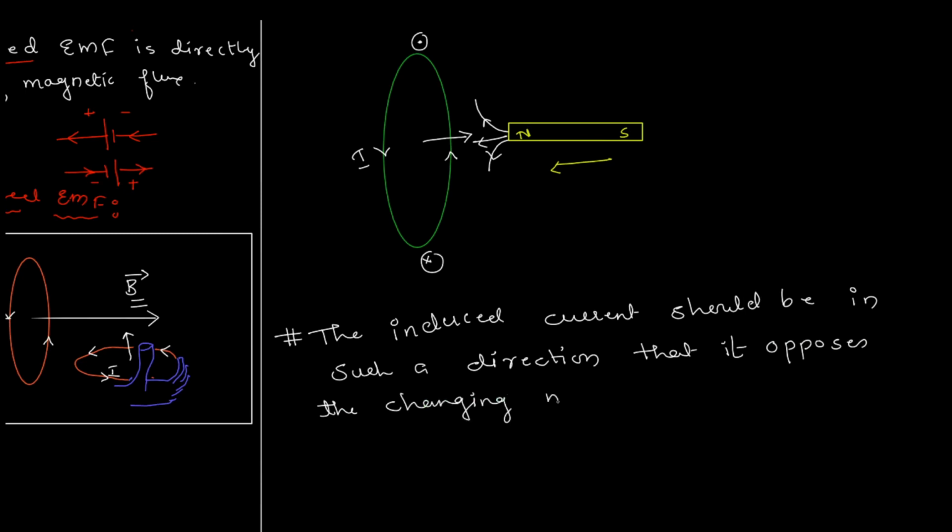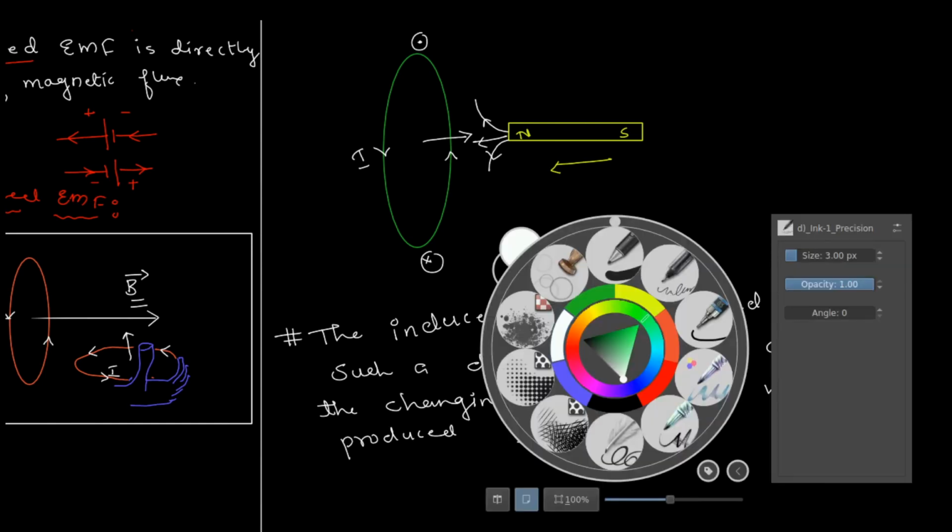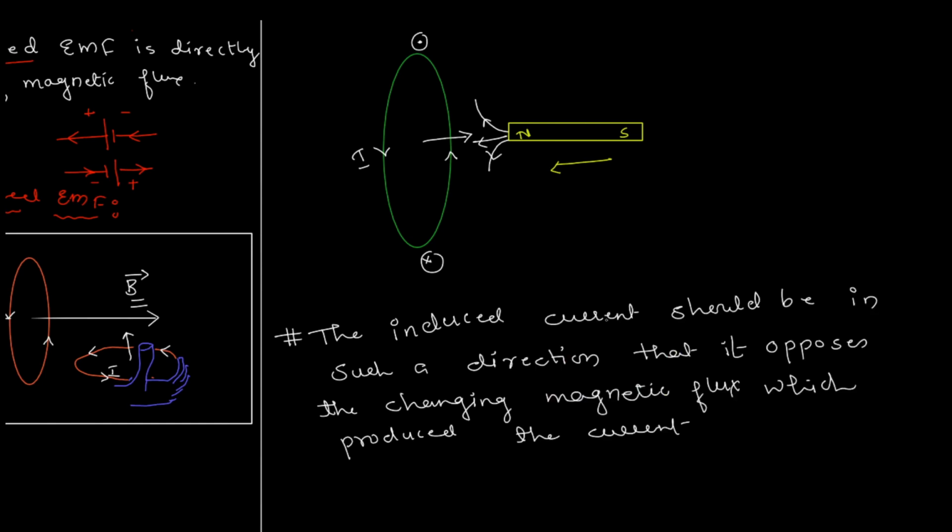The changing magnetic flux which produced the current, or EMF. Okay, now it's actually a little interesting, notice carefully.